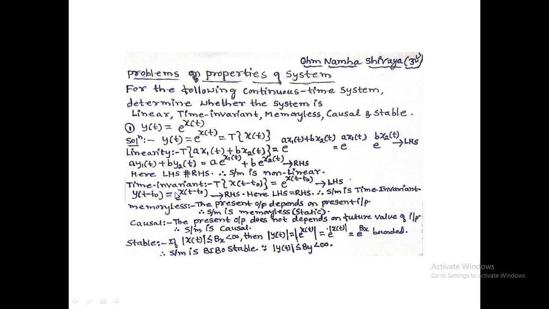Next property, time invariance. For time invariance, the input signal is x of t minus t naught. System operating on the input signal.